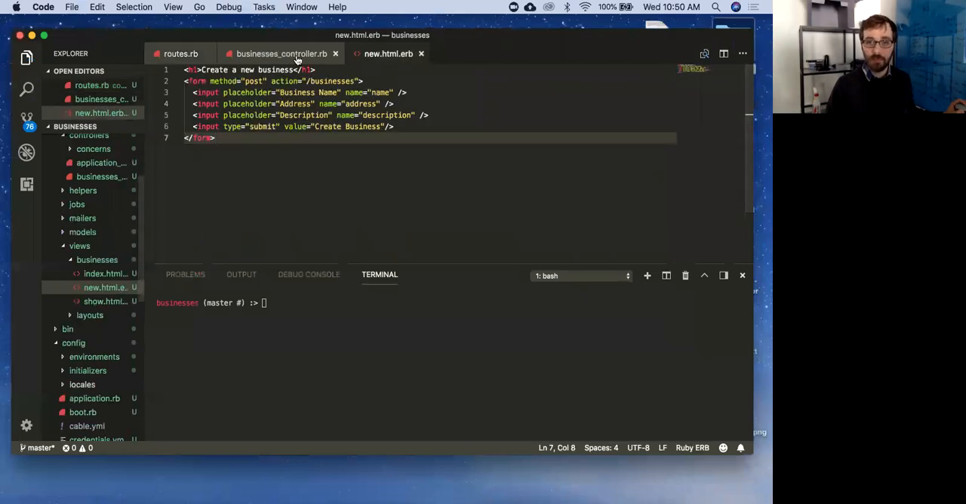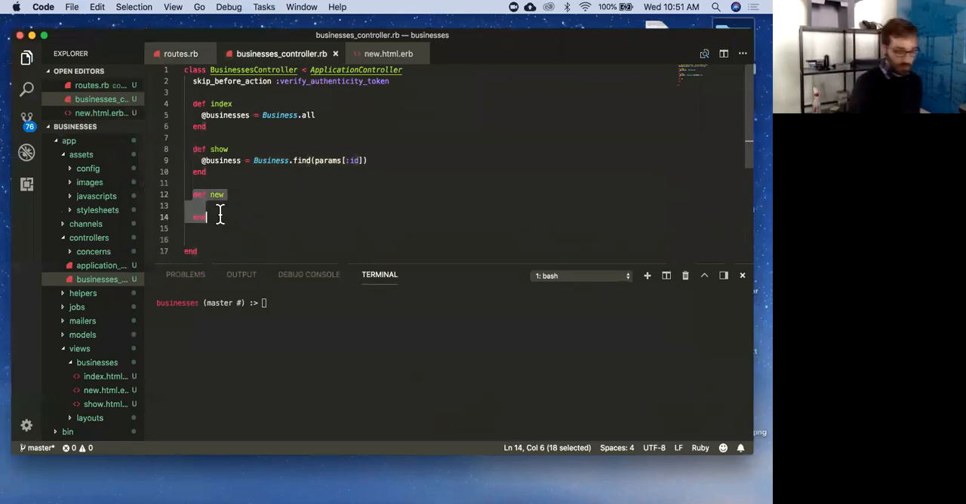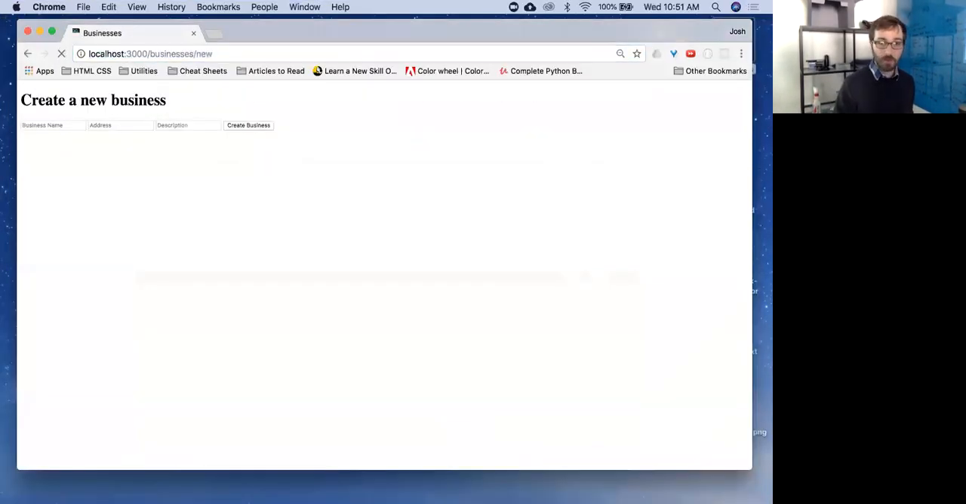I believe if Rails gets to your controller and you don't want to run any code for that route, or for that action, I do not think you need to define it. Pretty sure this will still work. Let's check it out, and then we'll go over what it's doing. Yeah, so we're still good.